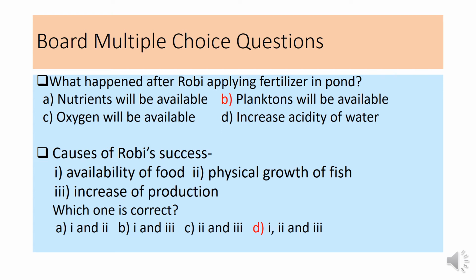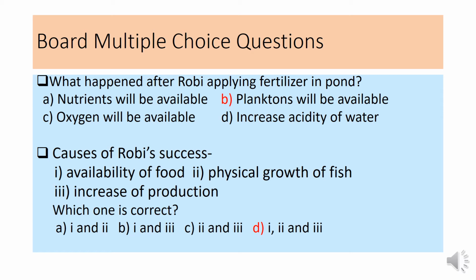The first question is, what happened after Robi applied fertilizer in the pond? Generally, we apply fertilizer for fish food, and the main food of fish is plankton. So the options are: nutrients will be available, planktons will be available, oxygen will be available, acidity of water will increase. But we applied fertilizer for growing planktons. So the answer will be planktons will be available.